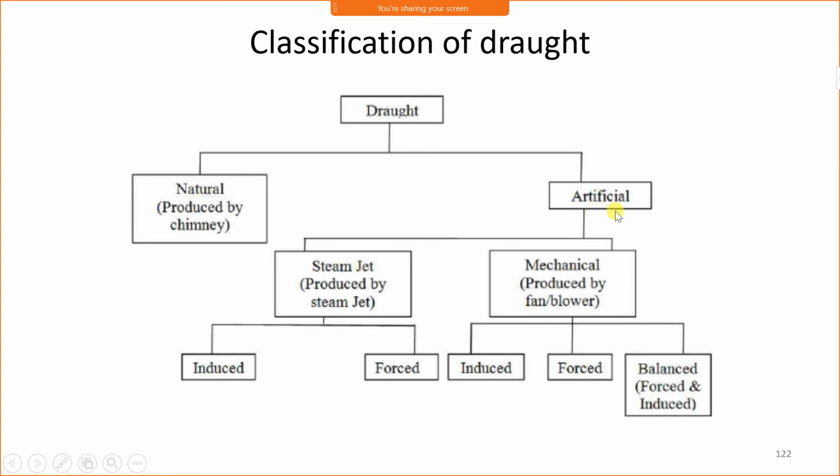Artificial draught is divided into two types: steam jet draught and mechanical draught. Steam jet draught is produced by the steam jet and mechanical draught is produced by the fan and blower. Steam jet draught is further divided into induced draught and forced draught, whereas mechanical draught is divided into induced draught, forced draught and balanced draught.